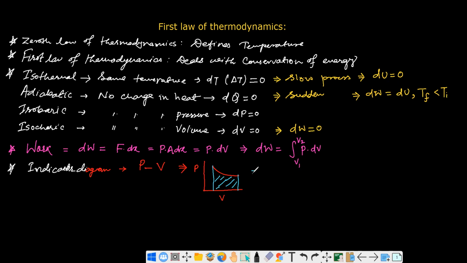This area under the curve also gives you the value of work done. So in different ways we can calculate it, like PdV, or dW equals integral from V1 to V2 of PdV, and so on.